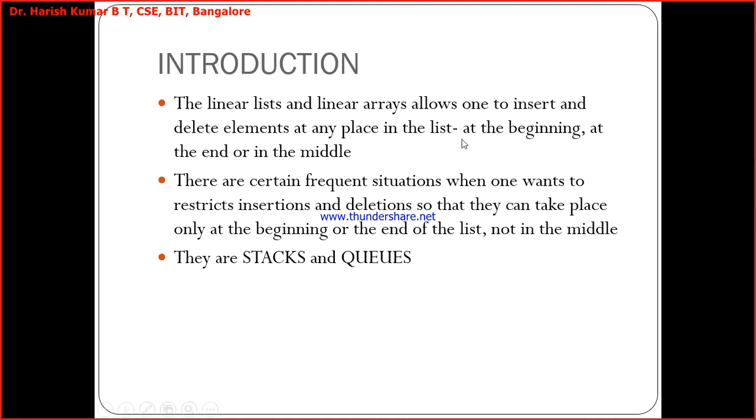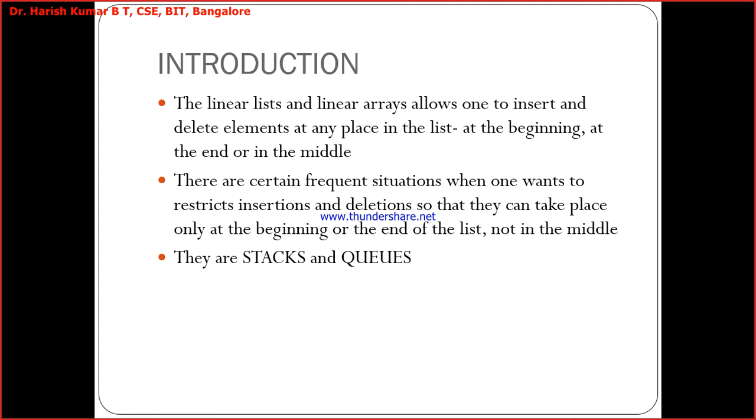Okay. So I told you that you can insert at the beginning, end, or middle, but when I take these two data structures, stacks and queues, there is a restriction. Now stack will allow you to insert and remove only from one end. That is called the top end of the stack. That means when you want to add a new element, you will be doing it at the top of the stack.